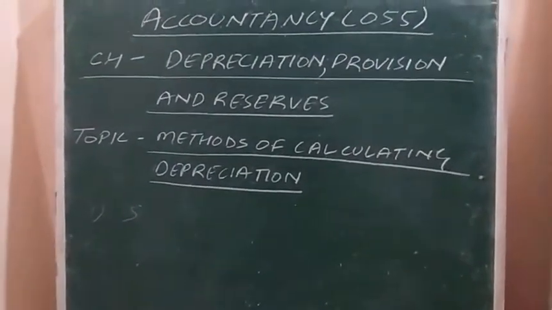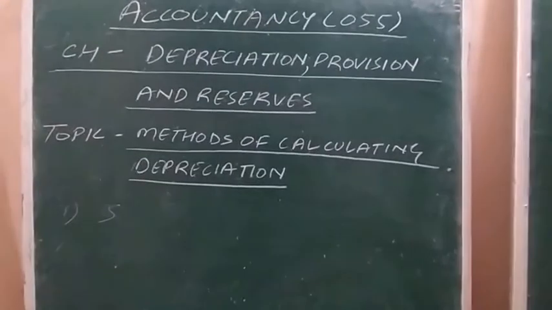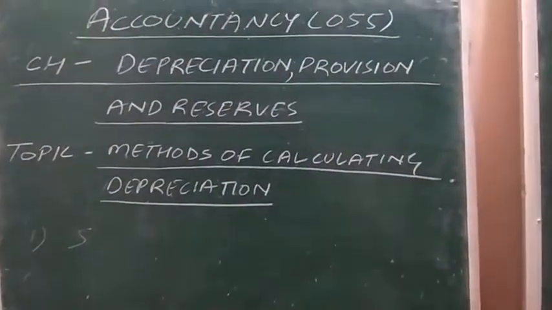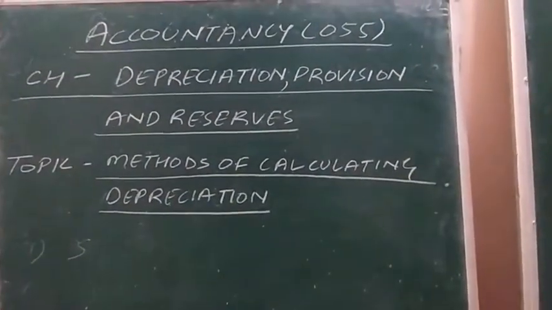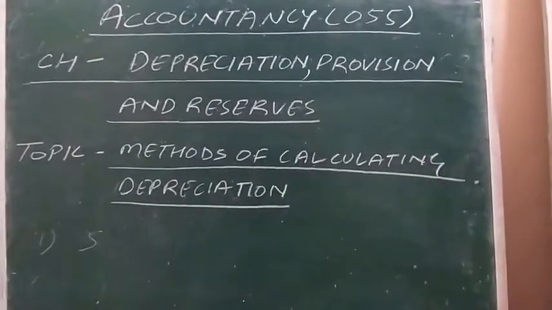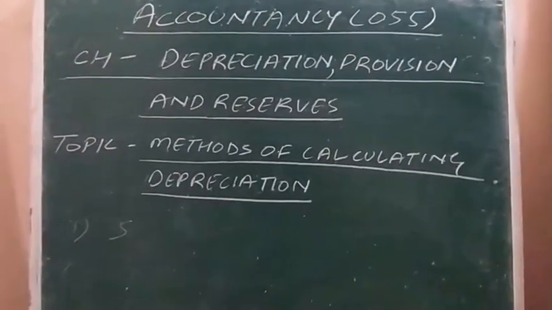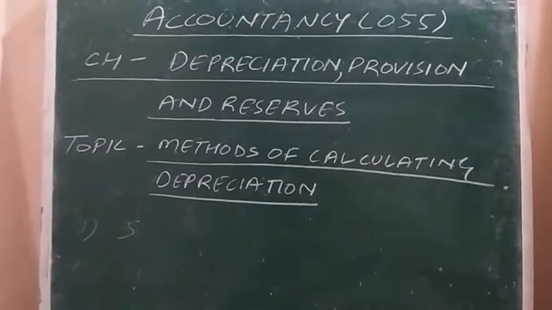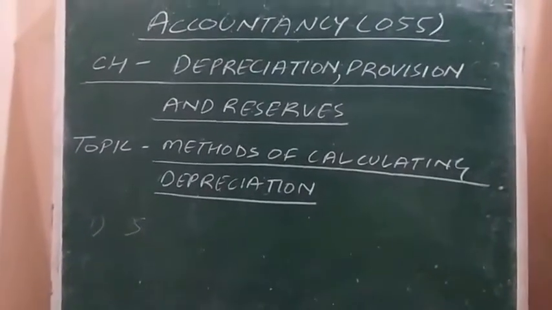Depletion. Depletion is a decline in the value of natural resources, like a coal mine.